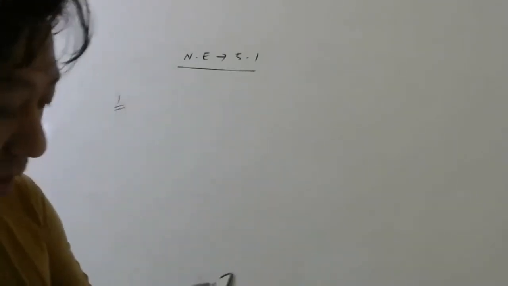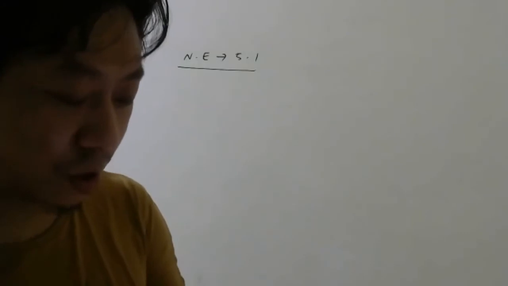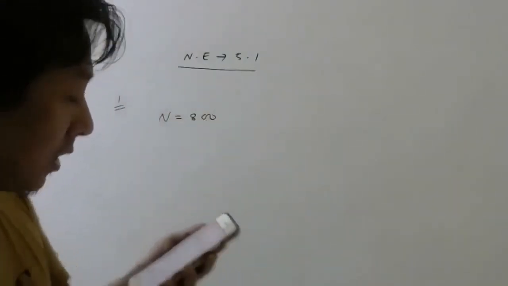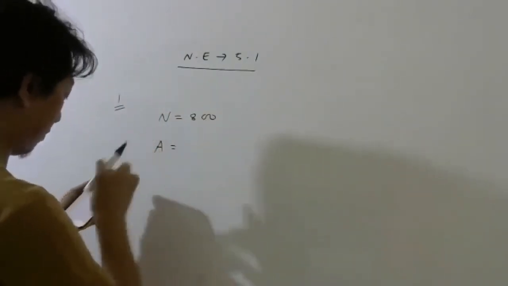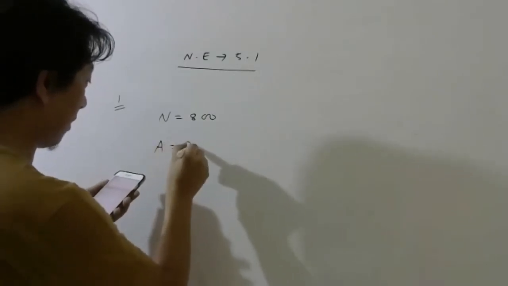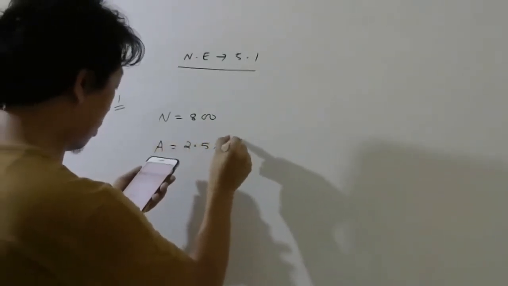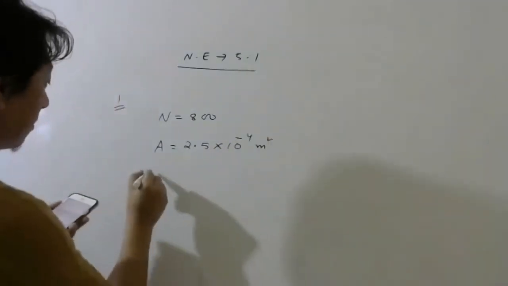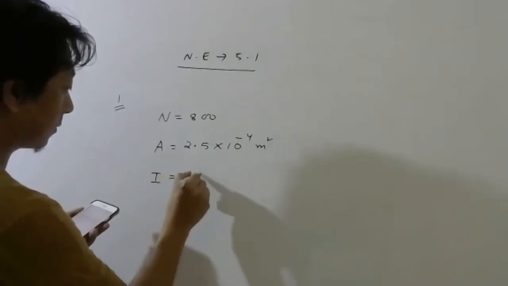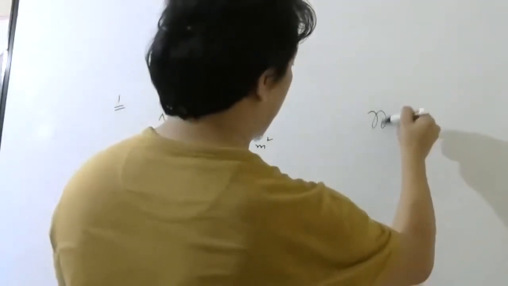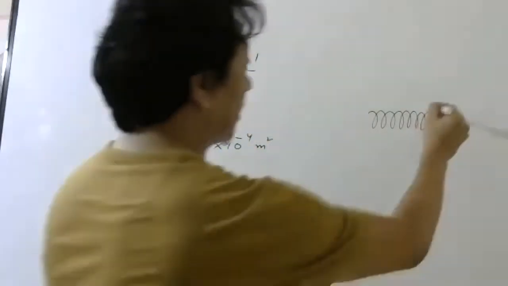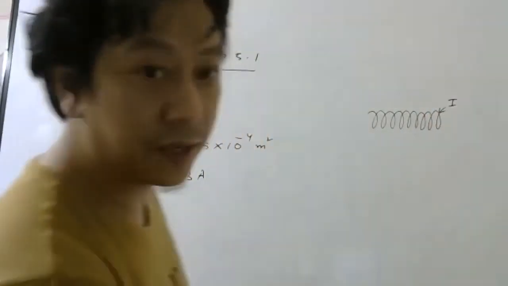Simple question, listen carefully. A closely wound solenoid of 800 turns. So number of turns is 800. And area of cross section is 2.5 into 10 power minus 4 meters square. Carries a current of 3 ampere. So let us imagine you have a solenoid like this. It carries a current I, right?